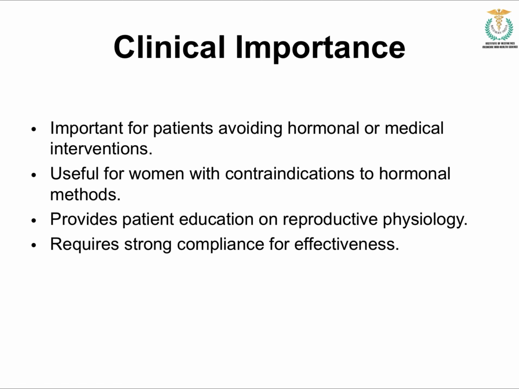If the woman has irregular menstrual cycles, you will not be able to find the particular fertile day in the calendar method. So in those cases it may be a failure. Natural method is good, but missing even a few days can lead to failure. That is one drawback here.